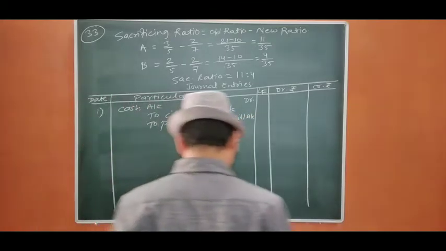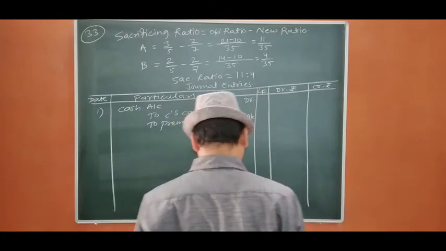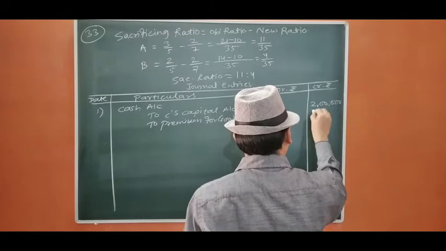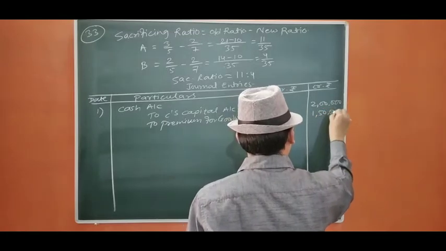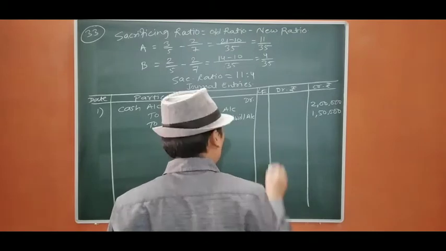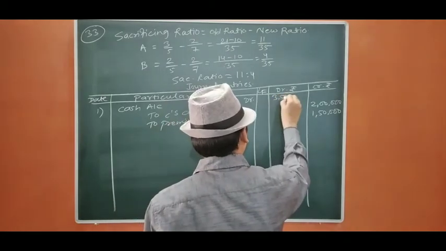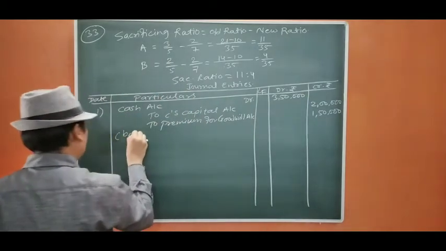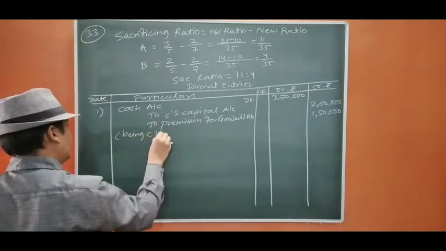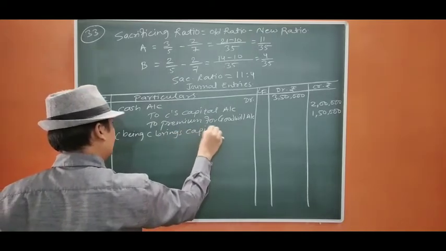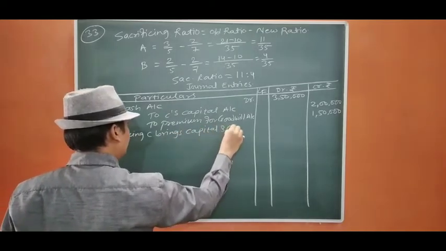The capital C brought is 2 lakh and 1,50,000 premium for goodwill. That is 3,50,000. Being C brings capital and goodwill.